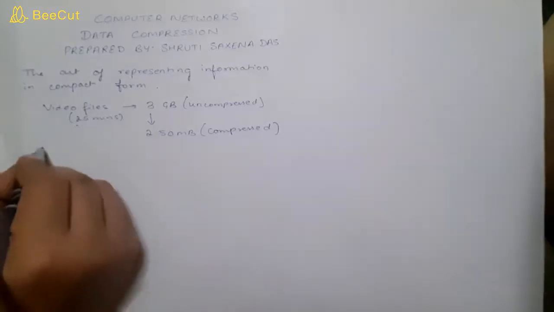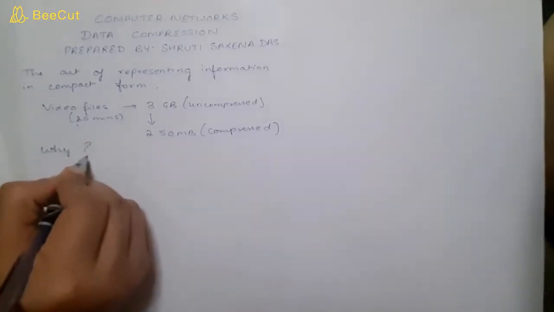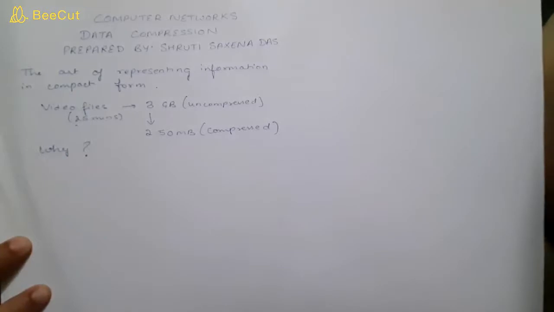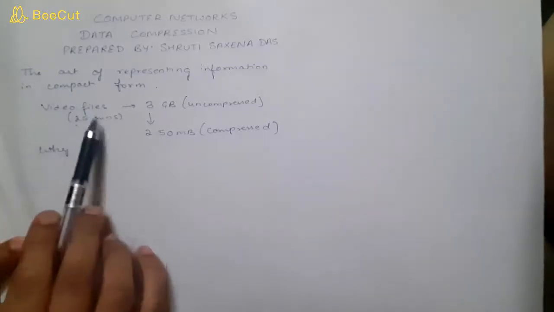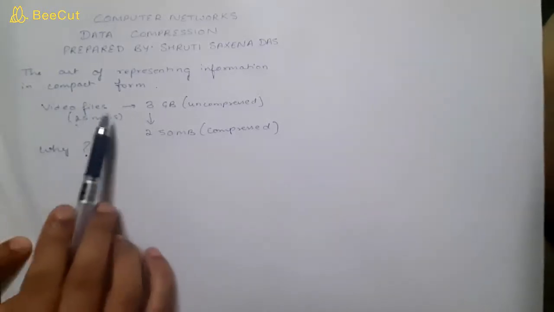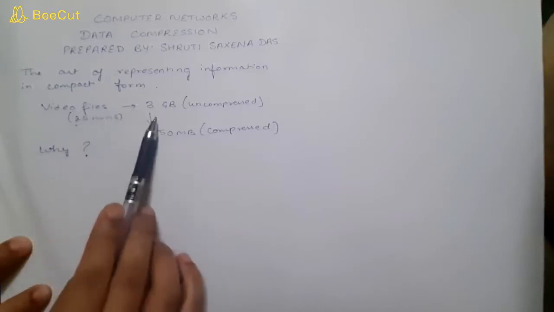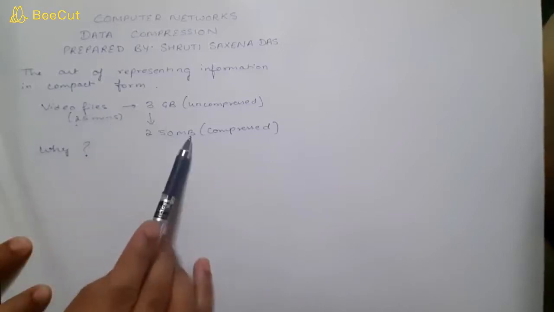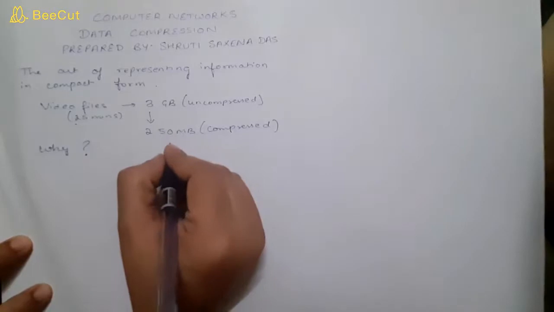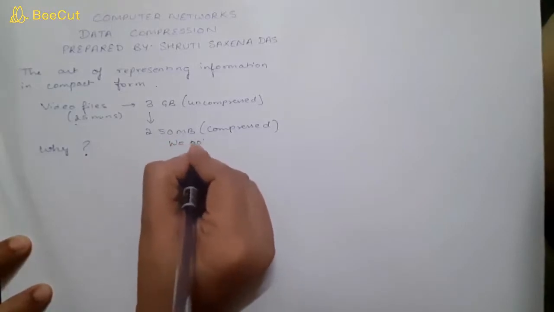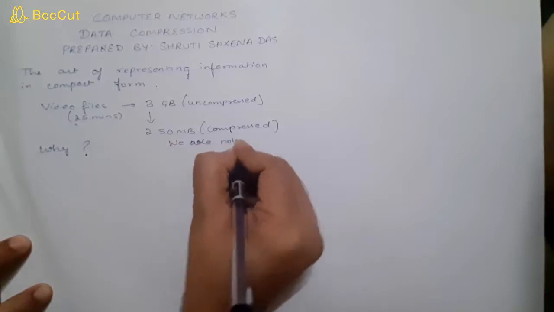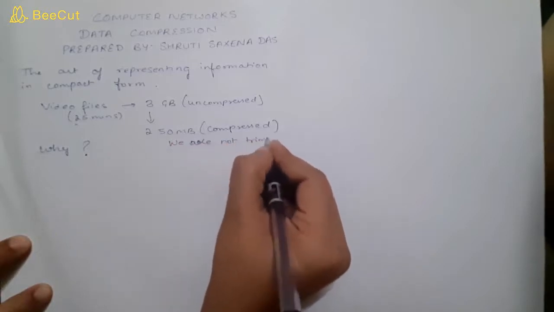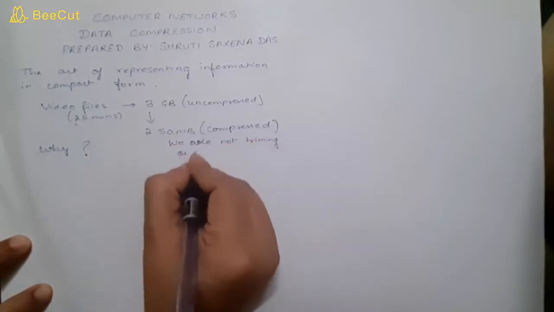So these are the advantages which I have discussed: compressing a file means representing the same file using fewer bits. Here you need to remember that we are not talking about trimming or reducing data.